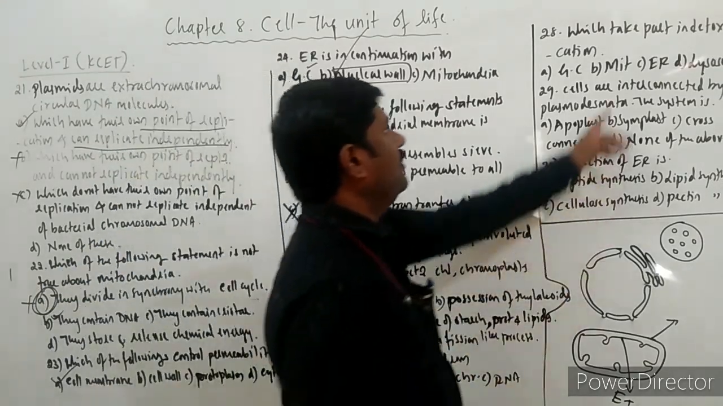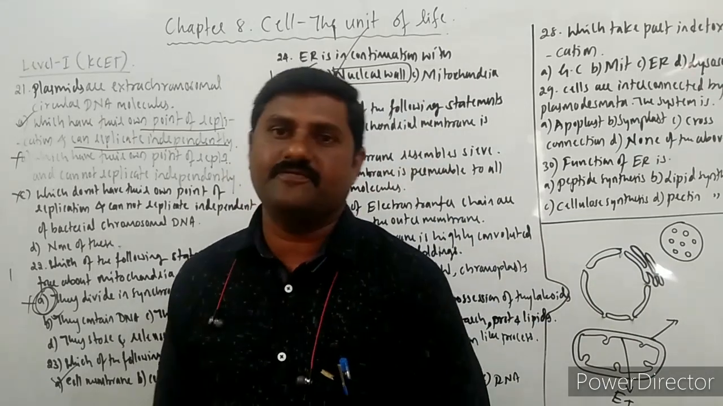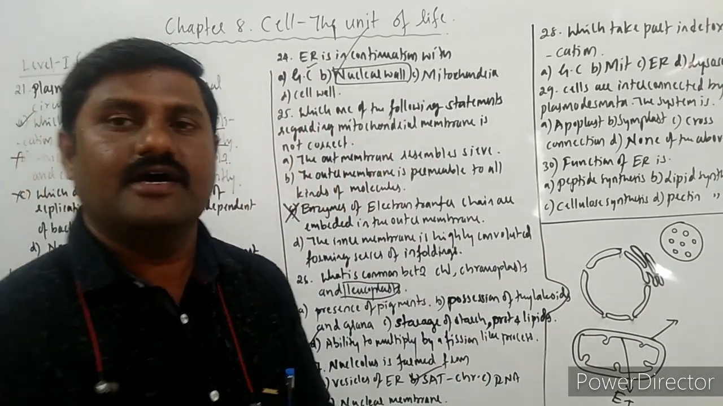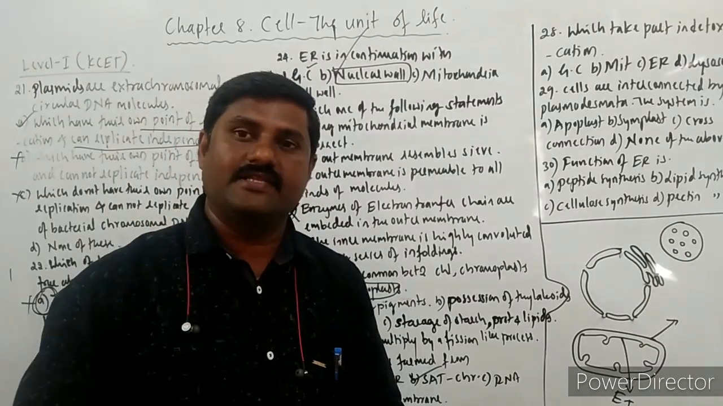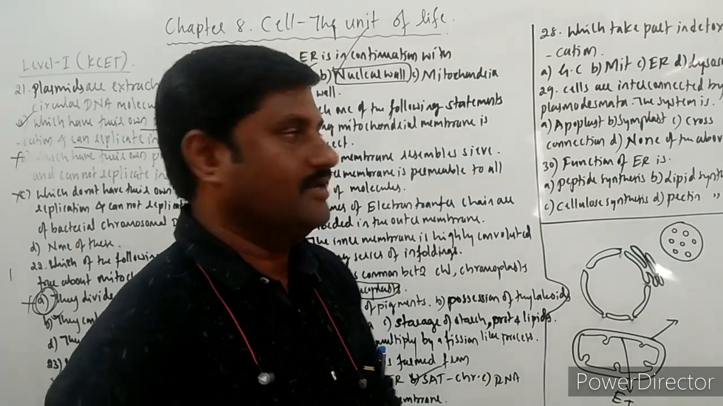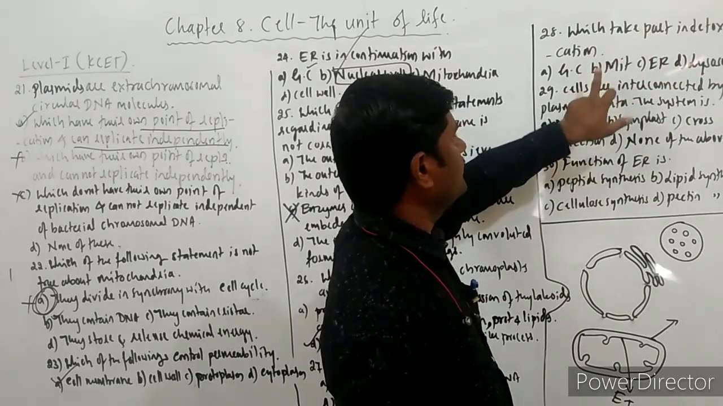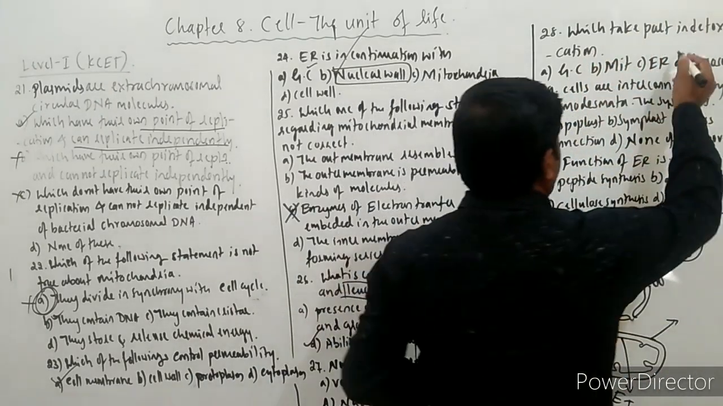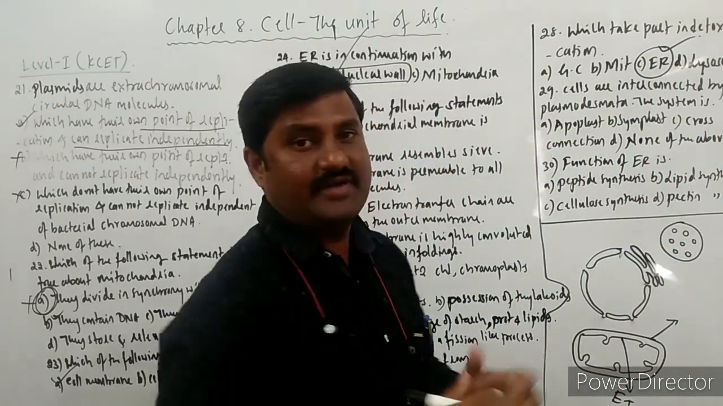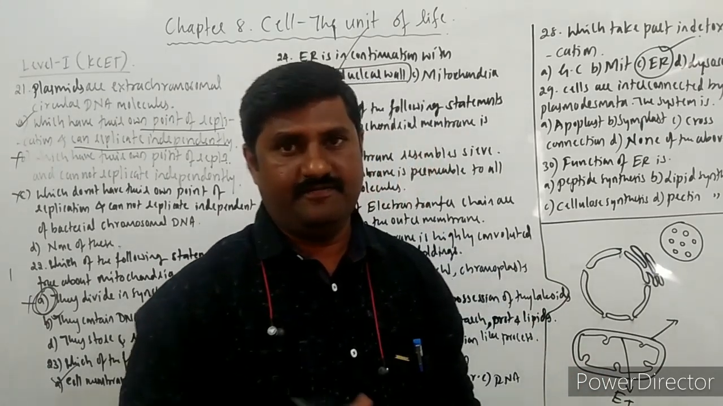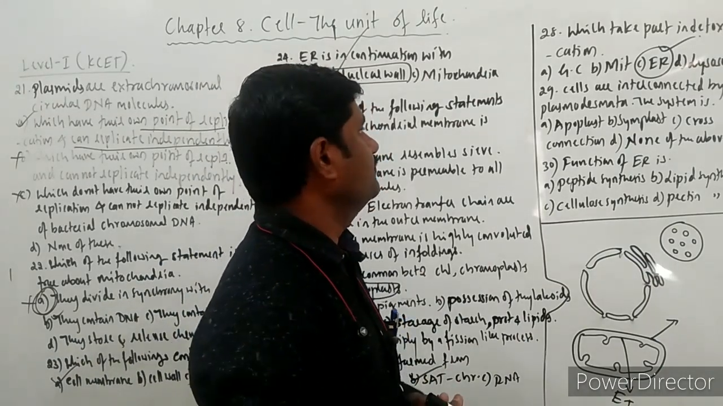Next question, which takes part in detoxification. Detoxification is done by the endoplasmic reticulum. Already, I have explained this in the functions of the endoplasmic reticulum. So this helps in the detoxification process. So endoplasmic reticulum is the correct answer for this question. Alright? And the endoplasmic reticulum also helps in fat synthesis, lipid synthesis. Right? Next question we shall go.